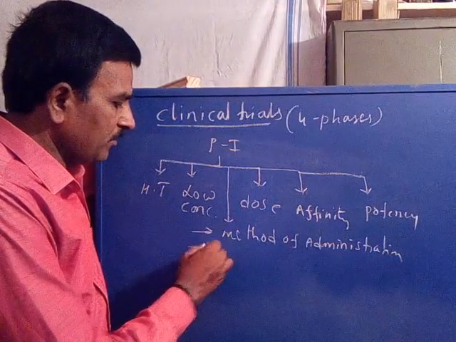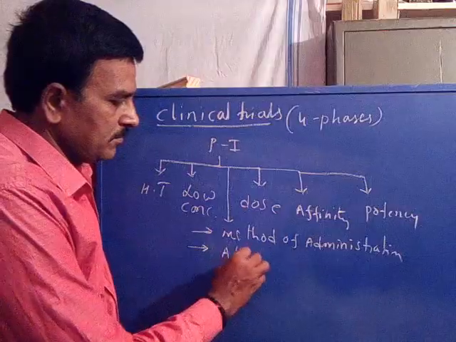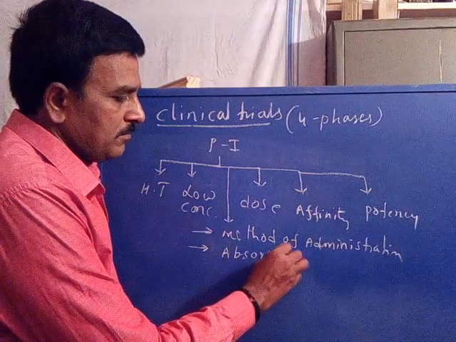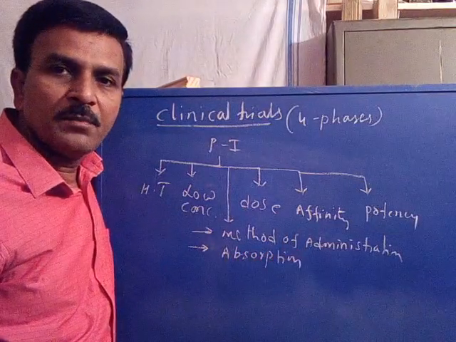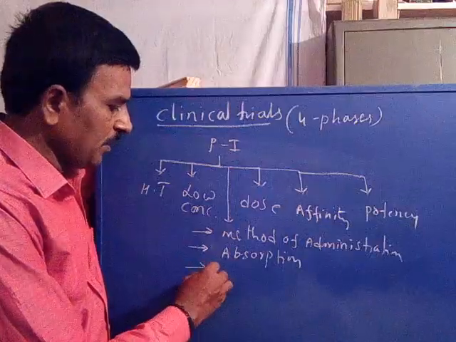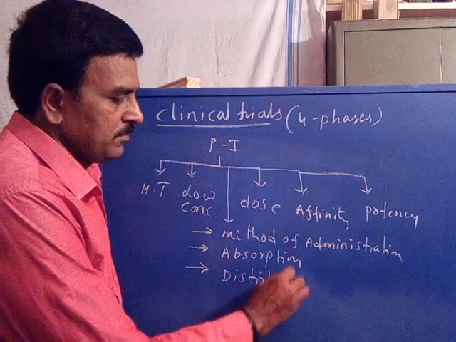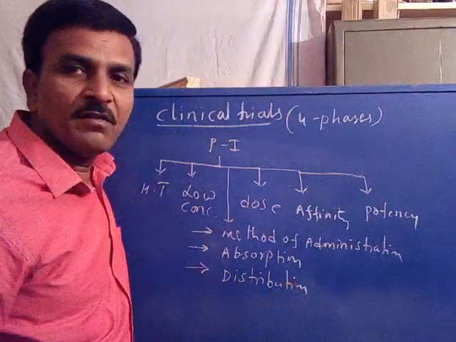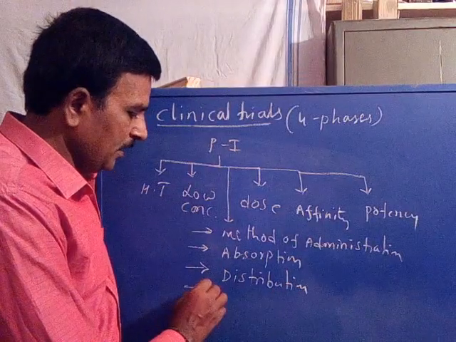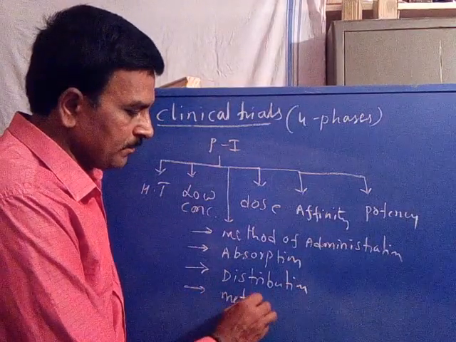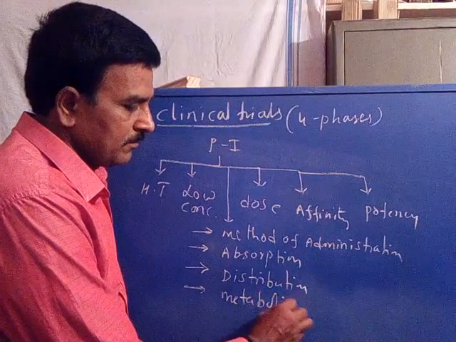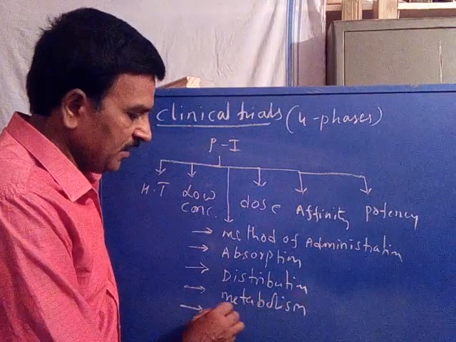Also its method of absorption, its distribution, its metabolism and excretion.